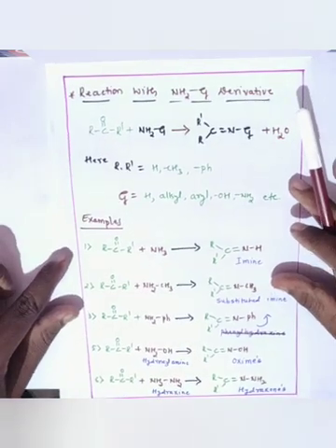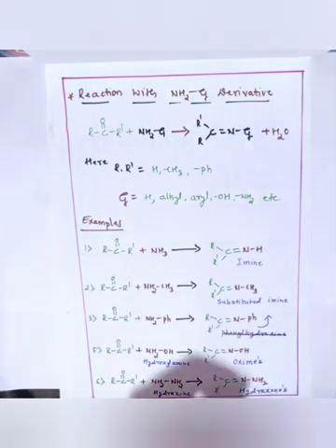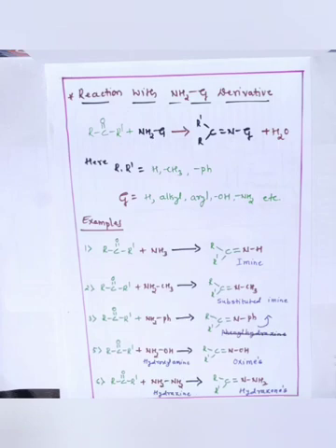The next is the reactions with NH2G derivatives. Here, in the NH2G derivative, the group G may be a hydrogen, an alkyl group, an aryl group, an OH, or an NH2 group. So these are the derivatives of NH2G.